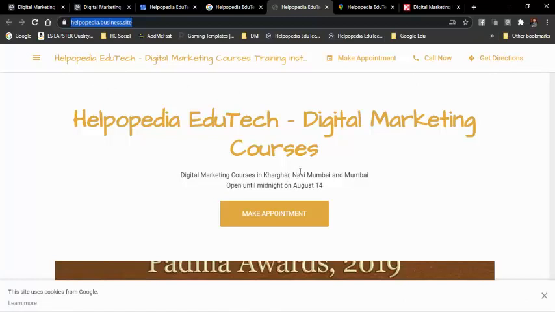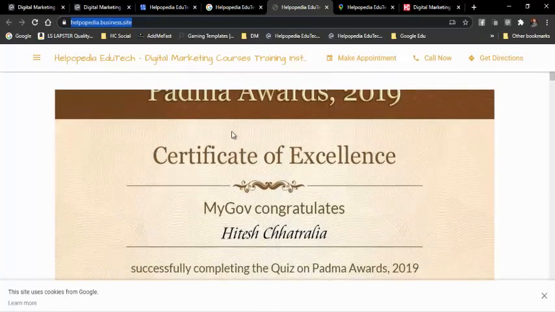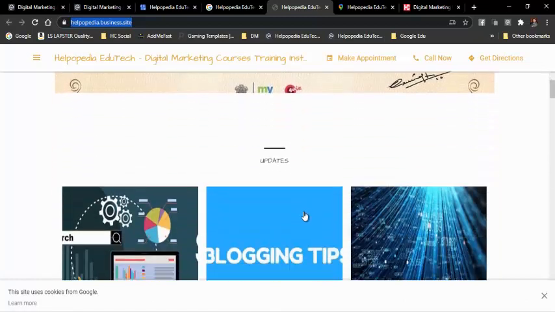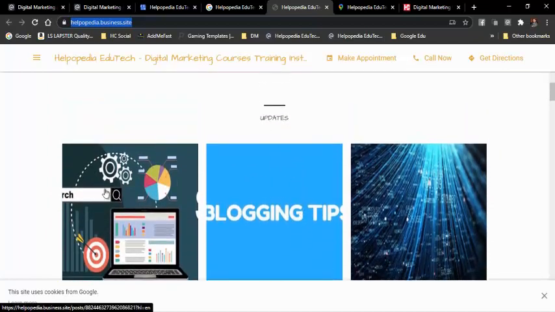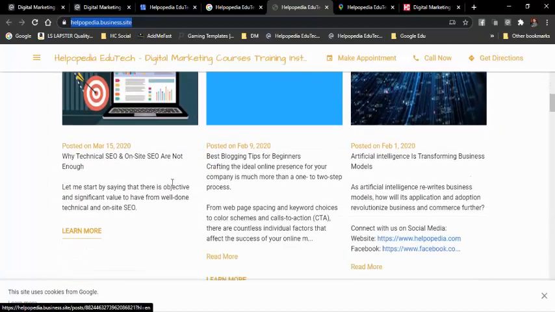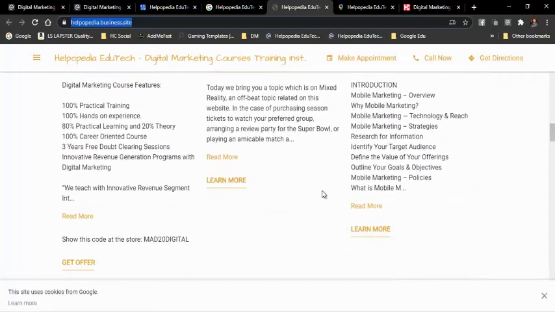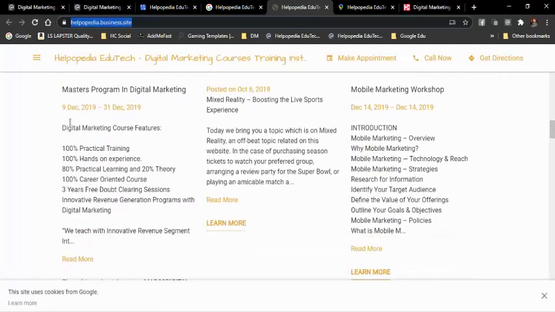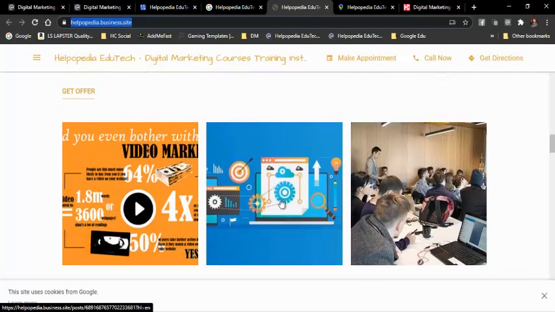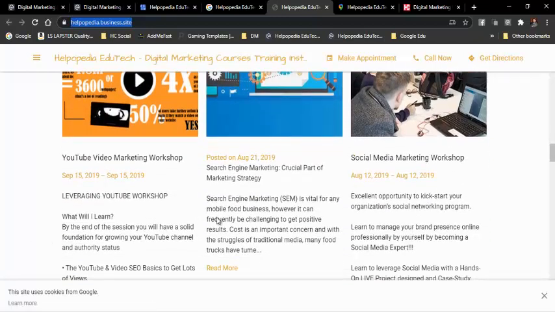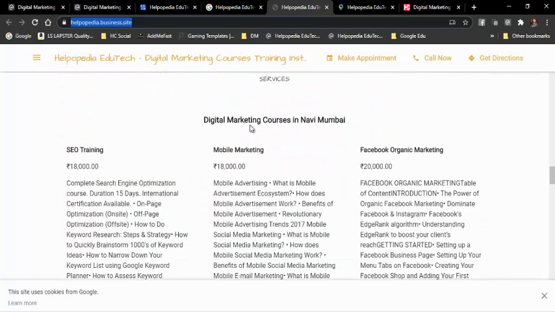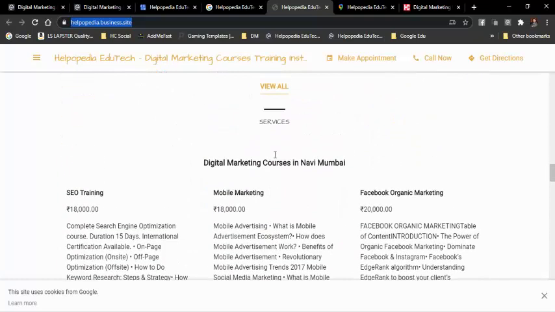Then over here, whatever information we have added, this cover photo is coming up. Then over here we have all the updates, that is all the products that we have added, and all the events that we have added, all those things will come up. Then if we are having any workshops, then people can even attend those workshops. See, this is all get offers. So these are all the products and services that we have added, and these are the digital marketing courses. So this is under services.